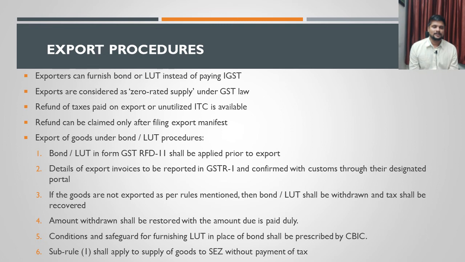That is one route. One is payment of IGST, then after the export is completed, with all those documents they can apply for a refund, and that refund will be paid by the officers, the GST authorities. Second way is, in order to prevent that, they can have a bond or LUT. LUT is letter of undertaking, that can be entered into with the GST authorities. So if the exporter has entered into this bond or LUT, then they can export the goods even without paying the IGST part.